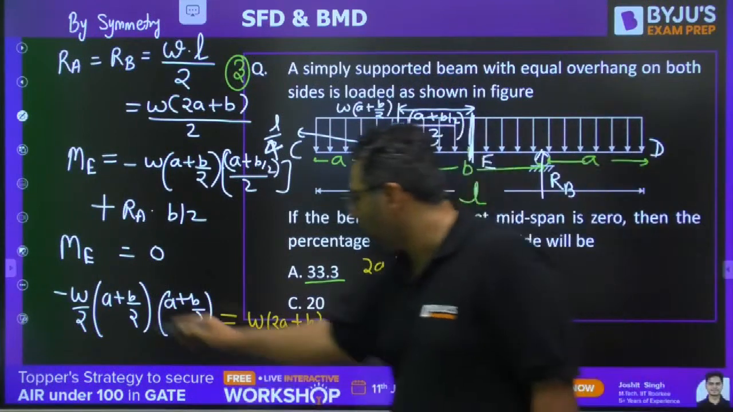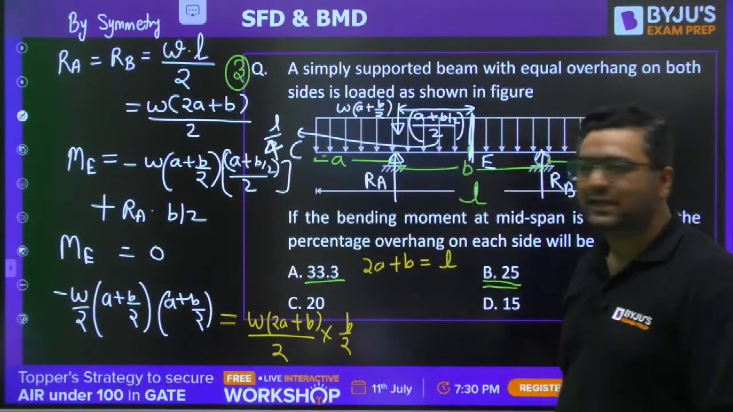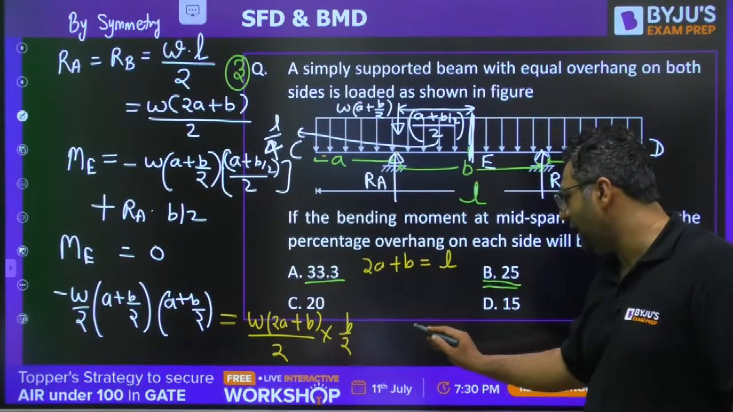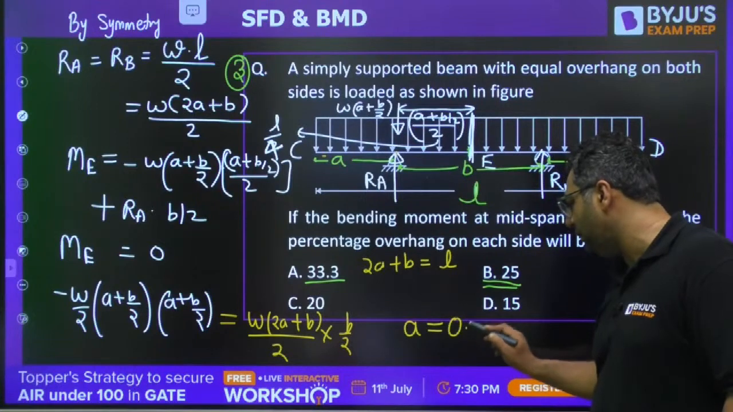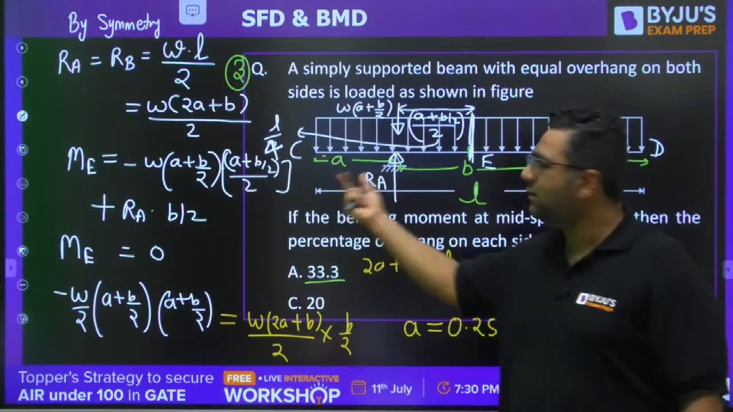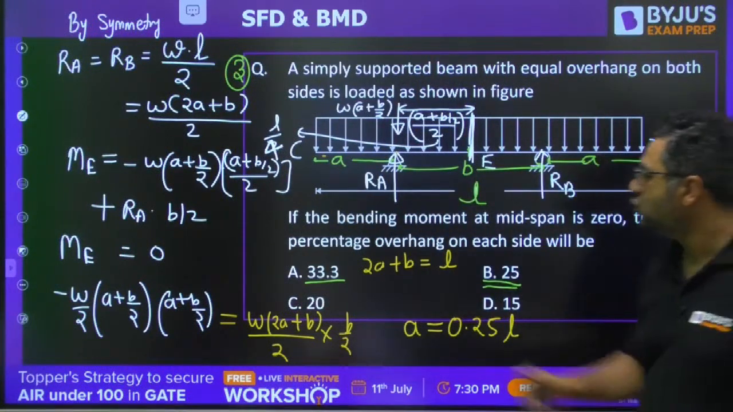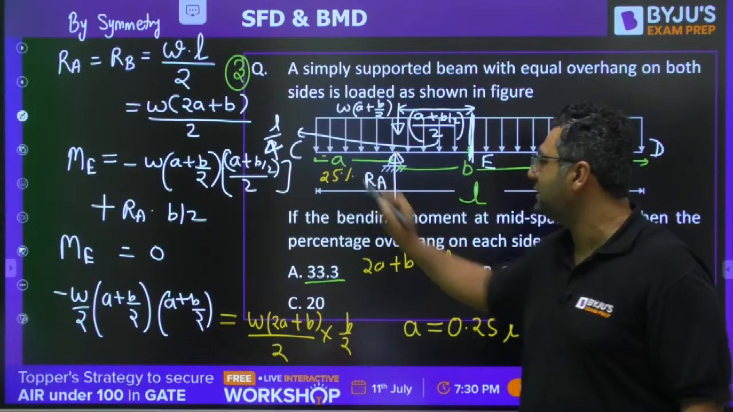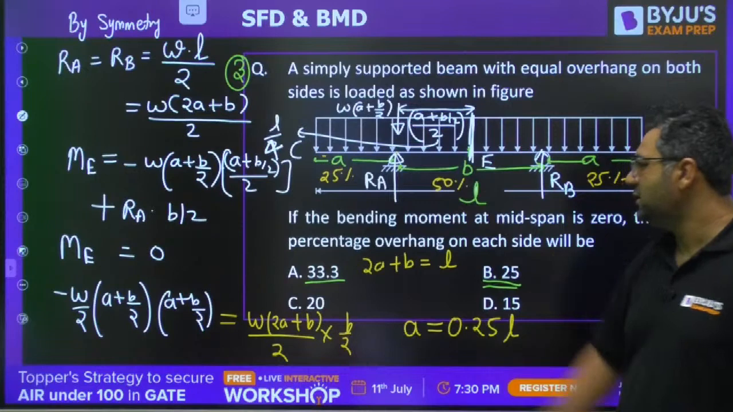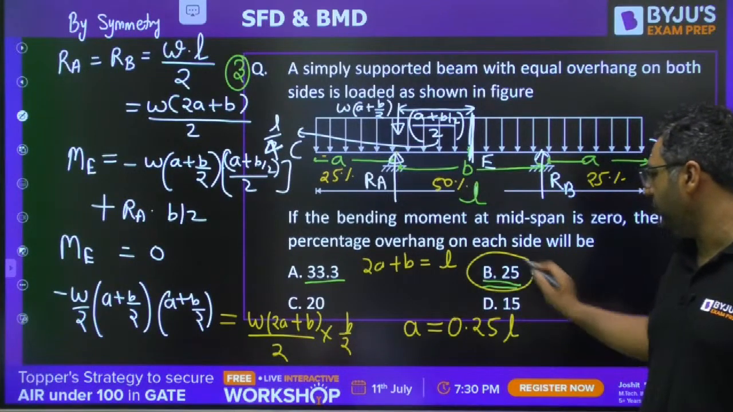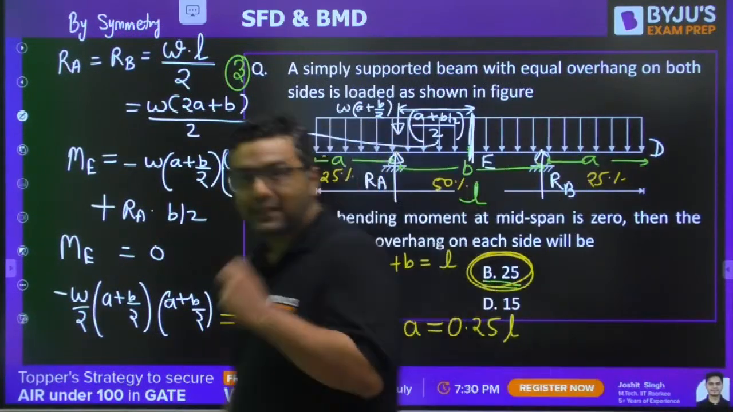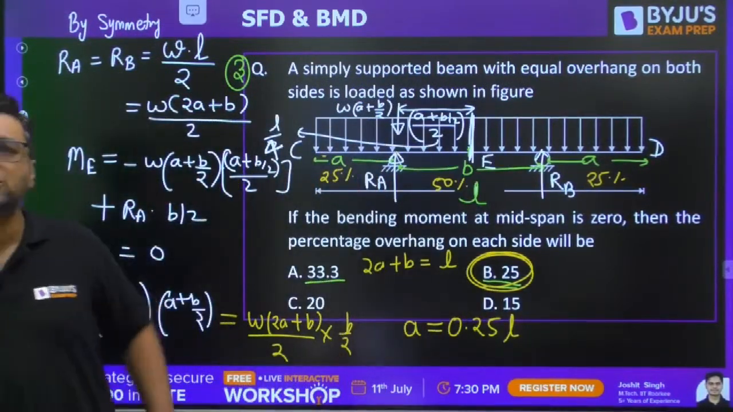And here also you know that this A plus B by 2 is nothing but L by 2. So when you put this, you will get that A comes out to be 0.25 times L. It means 25% is the overhang on both the sides. So 25% overhang is here, 25% overhang is here, and 50% is this. So from this you will get the answer to be B. Each side overhang you will get as 25%. So B is the right answer. Everybody understood? Very good, Prakash.